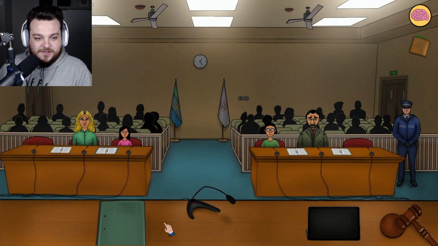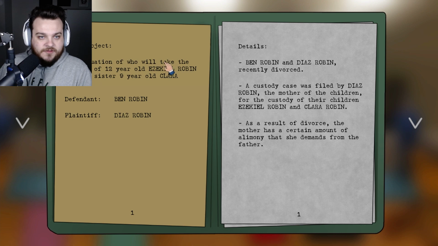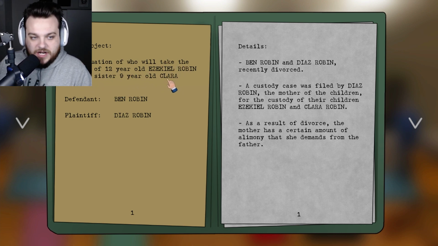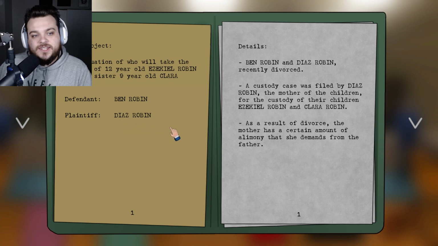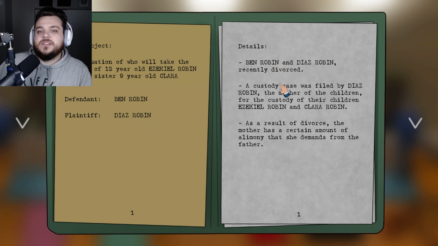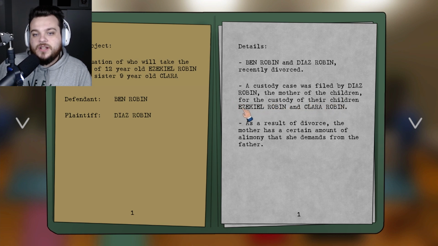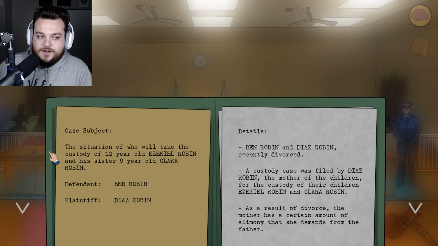Hello, what the hell is going on here? Case subject: the situation of who will take the custody of 12-year-old Ezekiel Robin and his sister 9-year-old Clara Robin. Defendant is Ben Robin. The plaintiff is Diaz Robin. Ben Robin and Diaz Robin recently divorced. A custody case was filed by Diaz Robin, the mother of the children, for the custody of their children, Ezekiel and Clara. As a result of the divorce, the mother has a certain amount of alimony that she demands from the father. Let's hear from you.